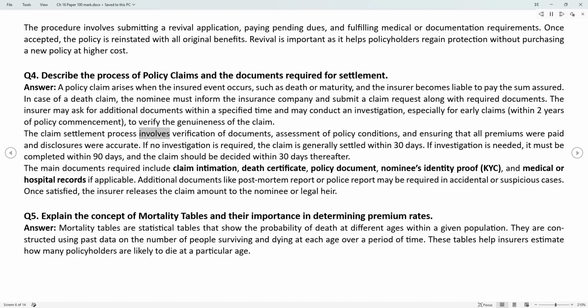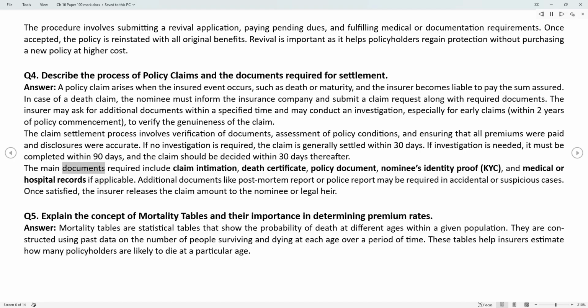The claim settlement process involves verification of documents, assessment of policy conditions, and ensuring that all premiums were paid and disclosures were accurate. If no investigation is required, the claim is generally settled within 30 days. If investigation is needed, it must be completed within 90 days, and the claim should be decided within 30 days thereafter.